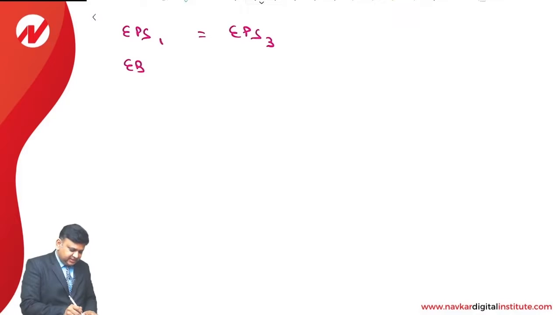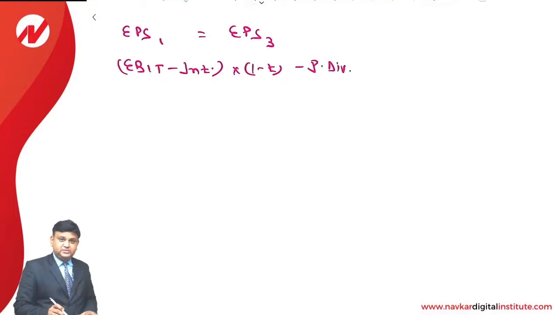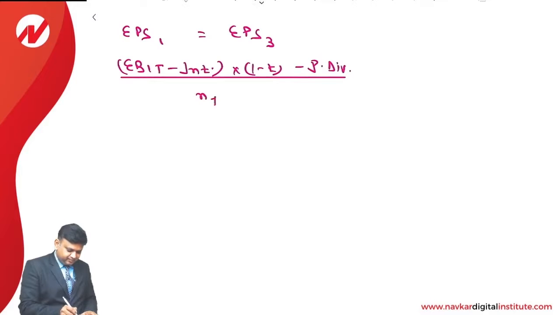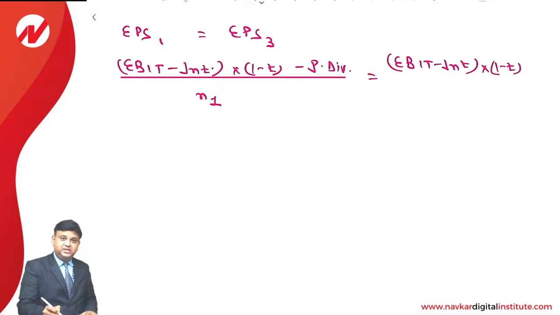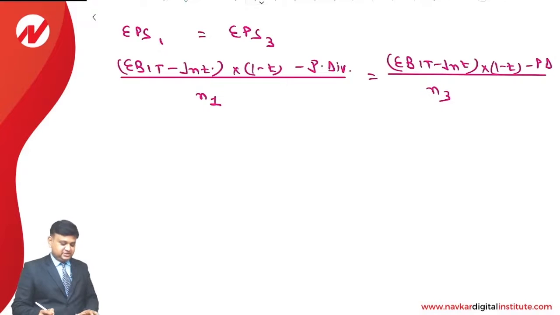EPS of 1 is EBIT minus interest, that is EBT, into 1 minus T, EAT, minus preference dividend, earning available to equity shareholders, divided by number of equity shares of first plan is equal to, same numerator, EBIT minus interest is EBT, into 1 minus T is EAT, minus preference dividend is earning available to equity shareholders, divided by number of equity shares of third financial plan.